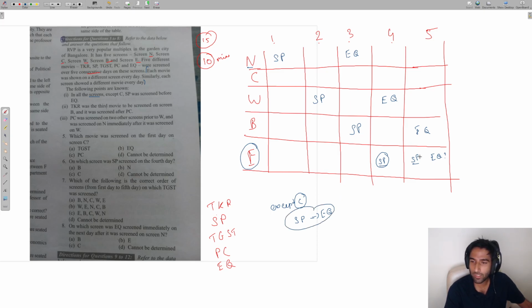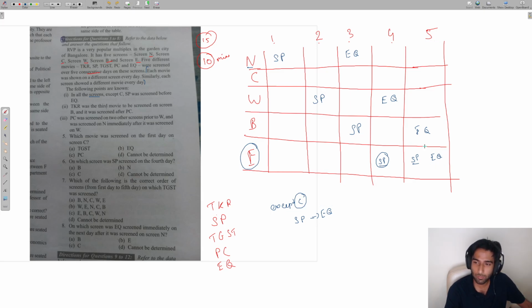And if I put EQ right here, the problem with this is that now there are 2 screens on day 5 on which EQ is screened. And is that possible? No, that is not possible.